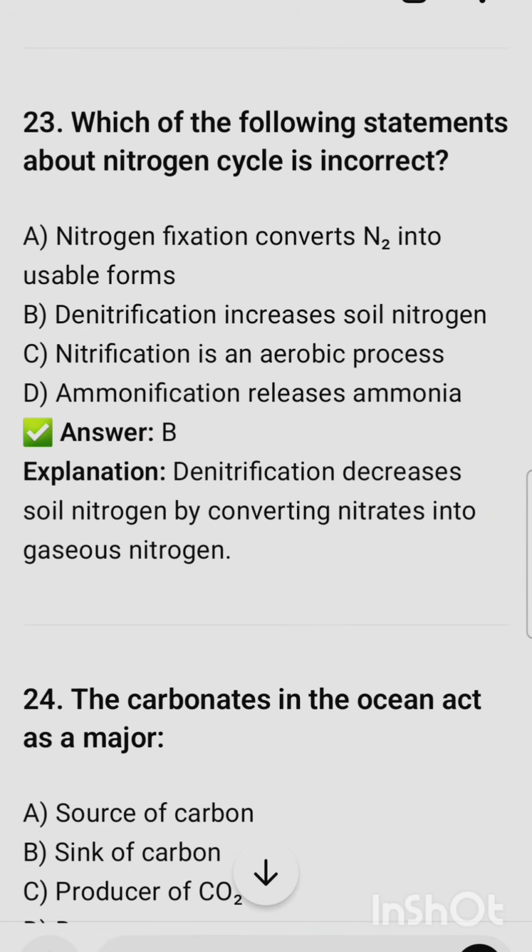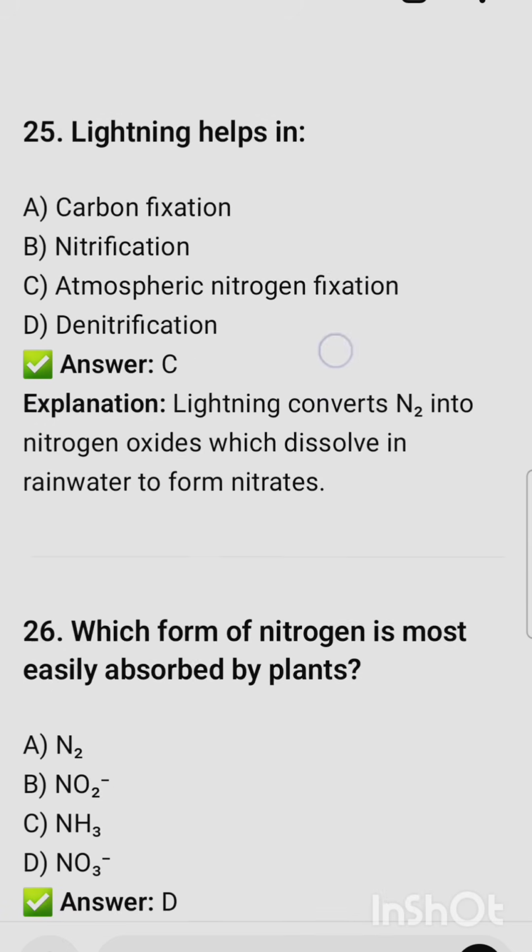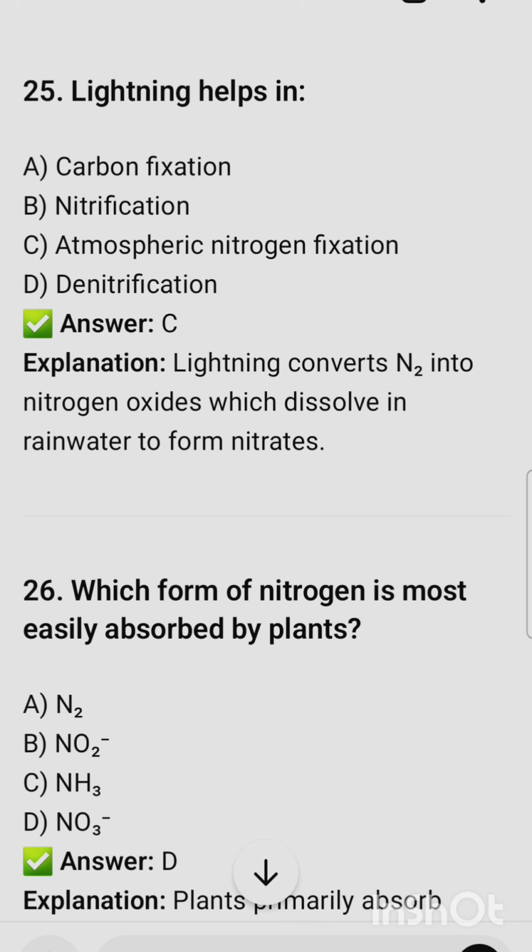Which of the following statements about the nitrogen cycle is incorrect? The correct option is option B, that is denitrification increases soil nitrogen. The carbonates in the ocean act as a major sink of carbon. Lightning helps in atmospheric nitrogen fixation.